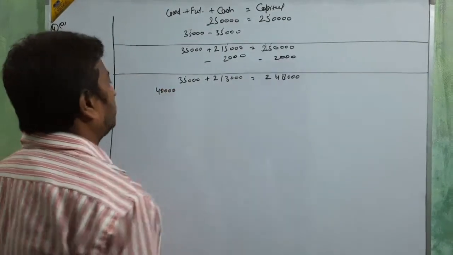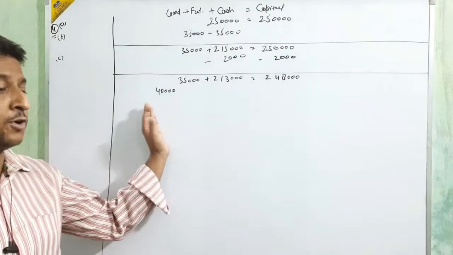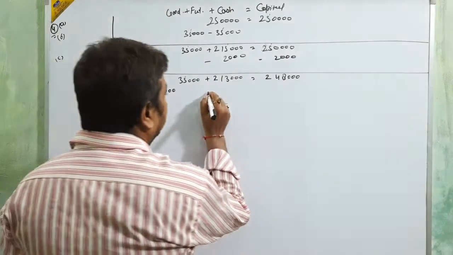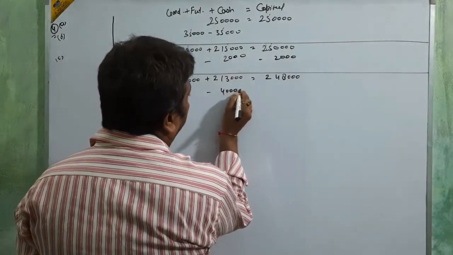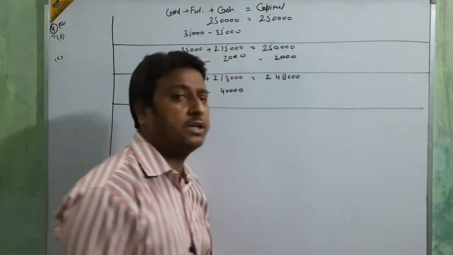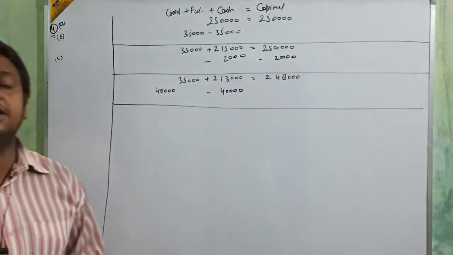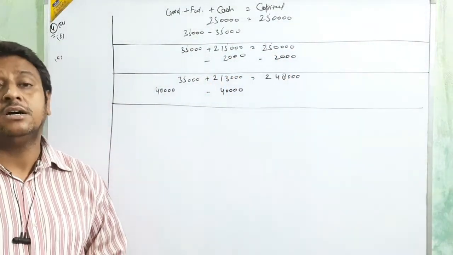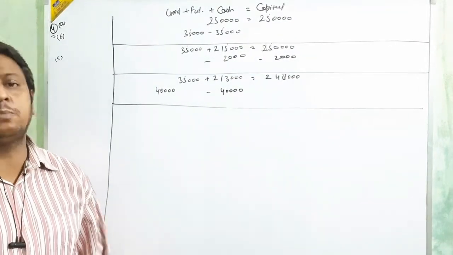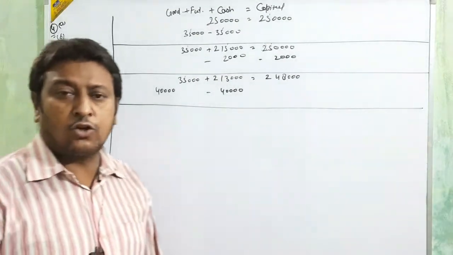He purchased goods for 40,000 in cash, so we less that 40,000 from the cash. Like when you go to the market and purchase something, you take the thing with you, but at the same time you pay the money.